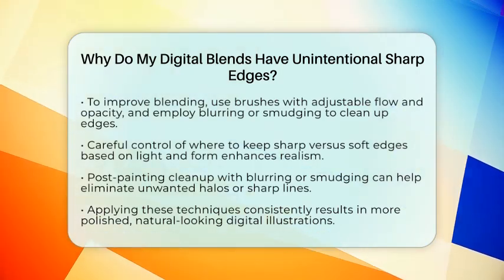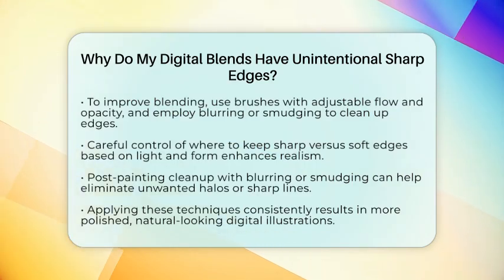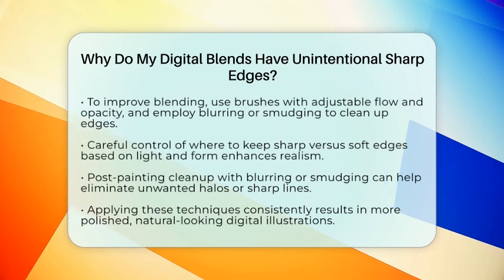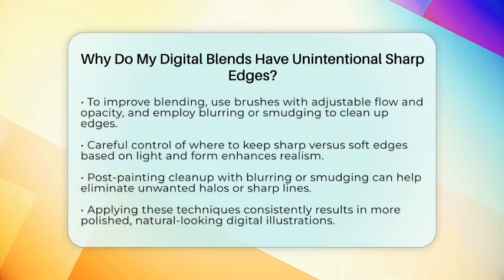Pay attention to where edges should be sharp or soft based on your light source and form. Inside shadows or highlights, blend edges carefully, but keep sharper edges for boundaries or focal points. After painting, you can also clean up edges by lightly blurring or smudging to remove any unwanted sharpness or halos.